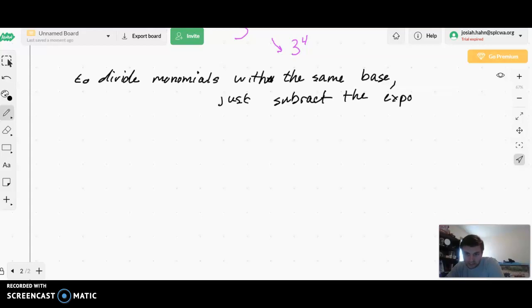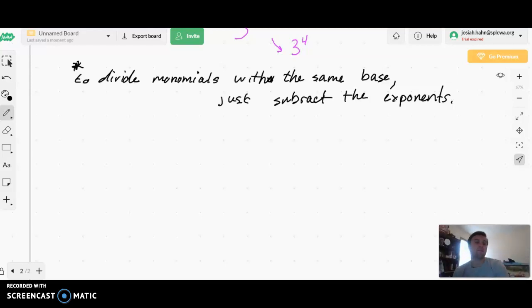Hopefully that seems really similar to what you did yesterday. It's just this time we're dividing and subtracting. Those kind of go hand in hand. Multiply, add, both are increasing things. Subtract, divide, both are generally decreasing things. So that should be a pretty easy process to remember. This is your important part. Make sure you get this down. To divide monomials with the same base, just subtract the exponents.